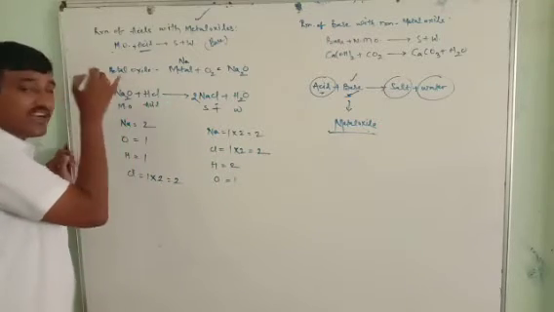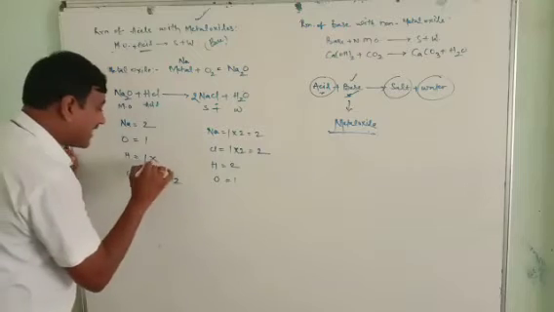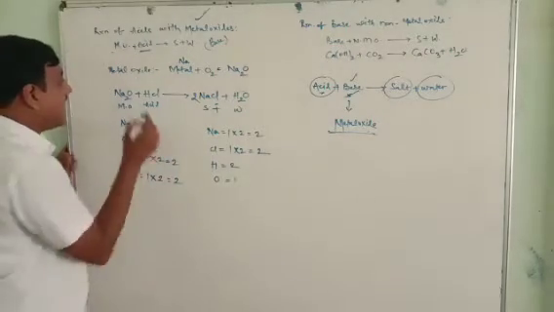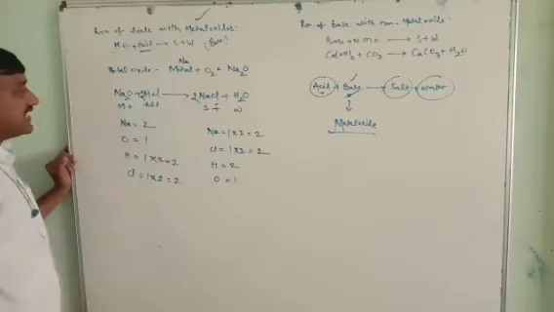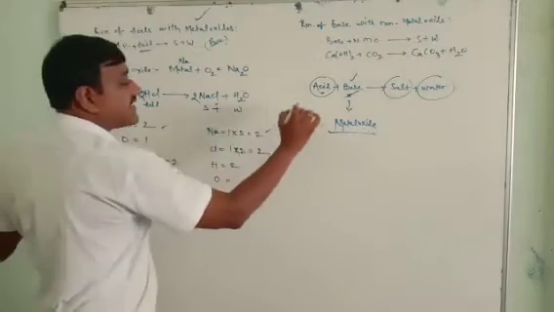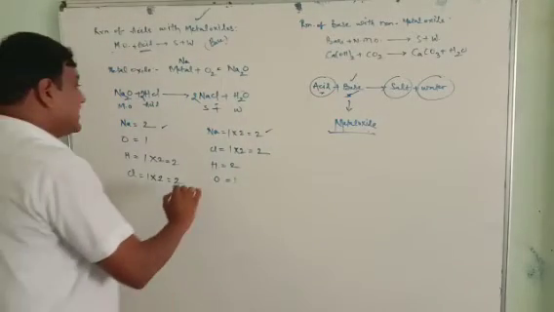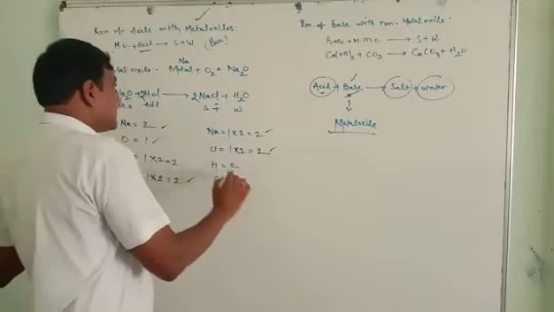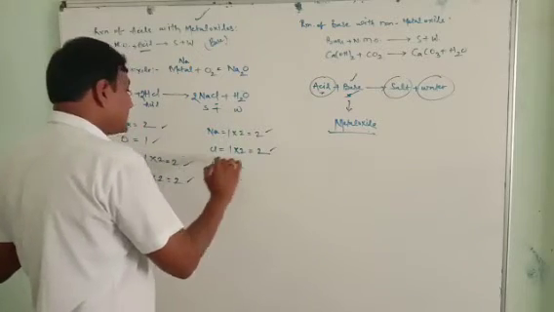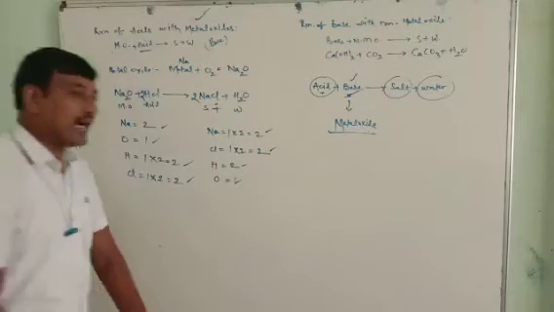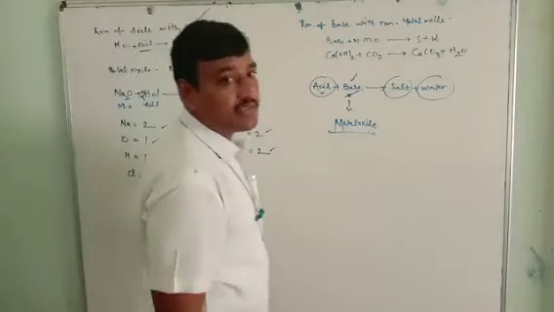But chlorine is not individually on the reactant side, so obviously hydrogens also change. Then 2HCl it will become. See, sodiums are 2 on reactant side and product side. Is it okay? Then chlorines are 2 on reactants and products. What about oxygen? Only 1. Very good. Hydrogen 2. Now it is balanced.